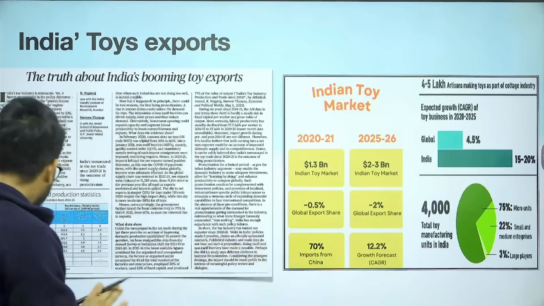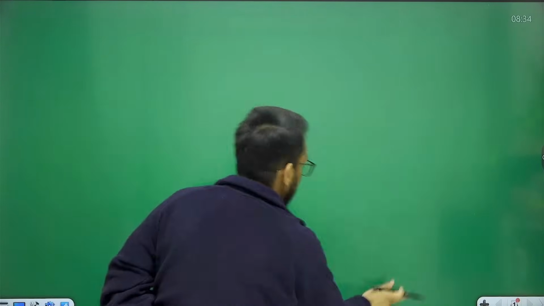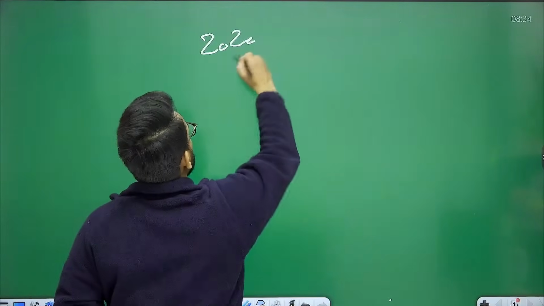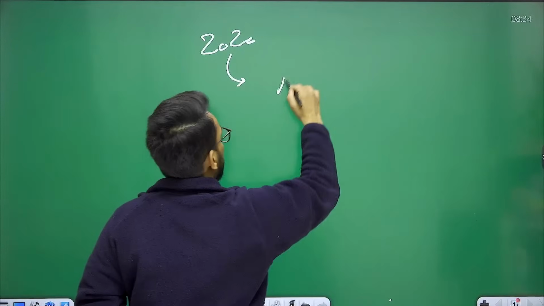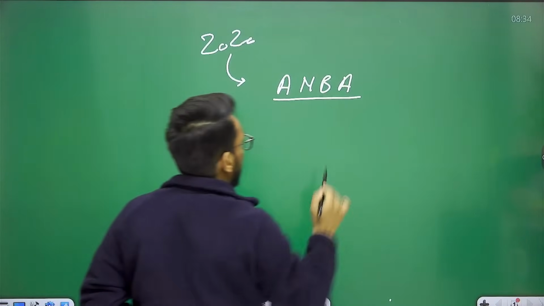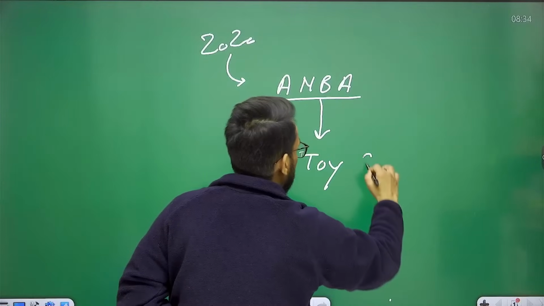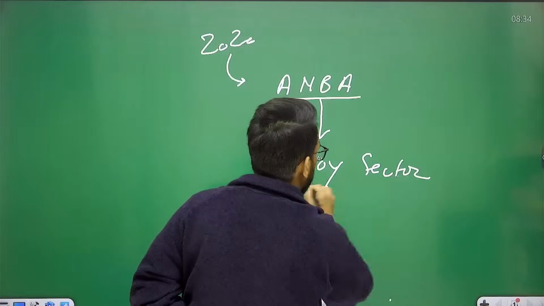Now, guys, understand this particular thing: the Prime Minister of India, during 2020 when the COVID pandemic started, came out with the Atmanirbhar Bharat Abhiyan, and under the Atmanirbhar Bharat Abhiyan he gave a special emphasis to reviving India's toy sector.